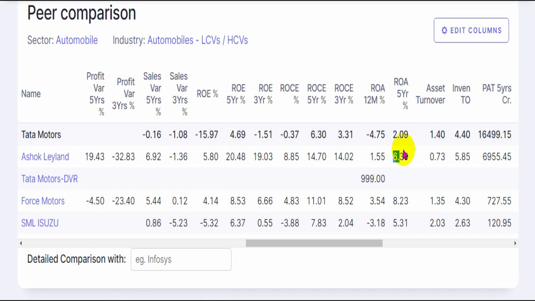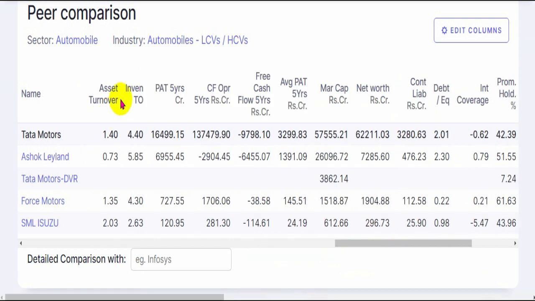So we want the companies to generate more and more profits on the assets, on the capital employed, on the equity, and so on. Company's asset turnover is good for Tata Motors at 1.4 times. That is, its revenue generation is around 1.4 times higher than the asset it owns, whereas Ashok Leyland's revenue is a point or even less than what assets it has employed into the business. Whereas inventory wise, both are equal, almost 4.4 times for Tata Motors and 5.85 times for Ashok Leyland. So both of them are managing their inventory and sales values well.